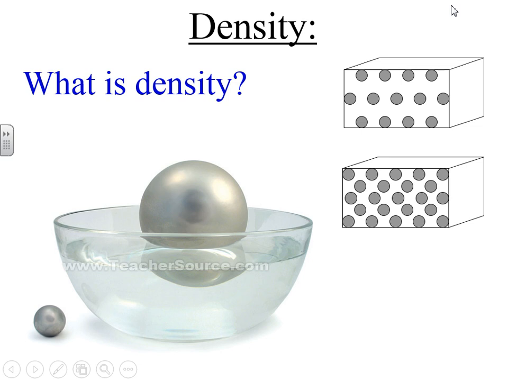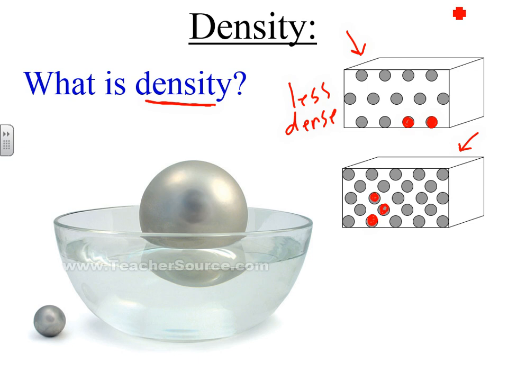Now this brings us to density. The big lesson for the day will be over density. Now density is how dense something is. So here I have 2 blocks. In this block at the top, you have the particles. We'll say that this is matter, spaced out much more. So there's more space between them. So this would be less dense. And in the piece of matter down below, the particles, the matter is closer together. So being closer together, we call this more dense.